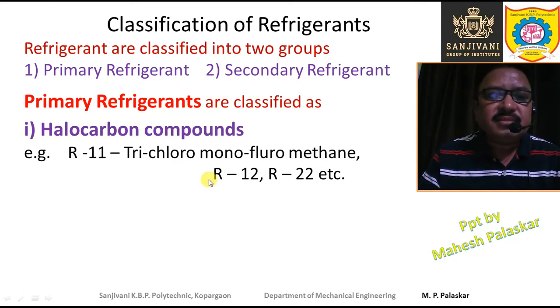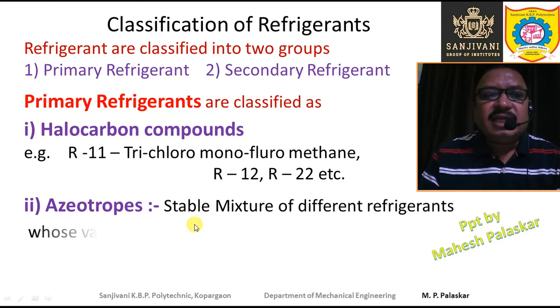etc. Hydrogen atoms may or may not also be present, but one or more of the hydrogen atoms are replaced by the halogen atoms, and the compounds which result out of this replacement are called the halocarbon compounds.